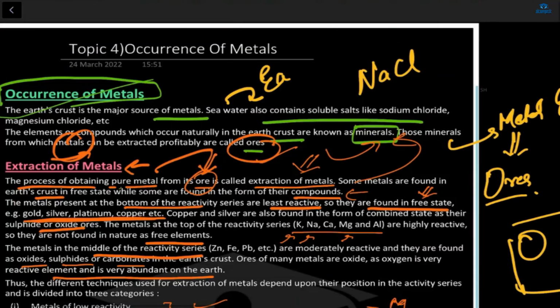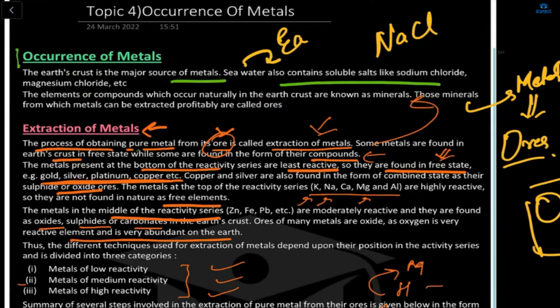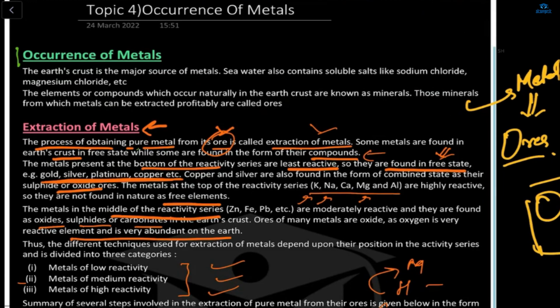So, see, the ores is this now. Let me read this one. The elements or compounds which occur naturally in the earth crust are known as minerals, and the minerals from which the metals can be extracted are called ores.